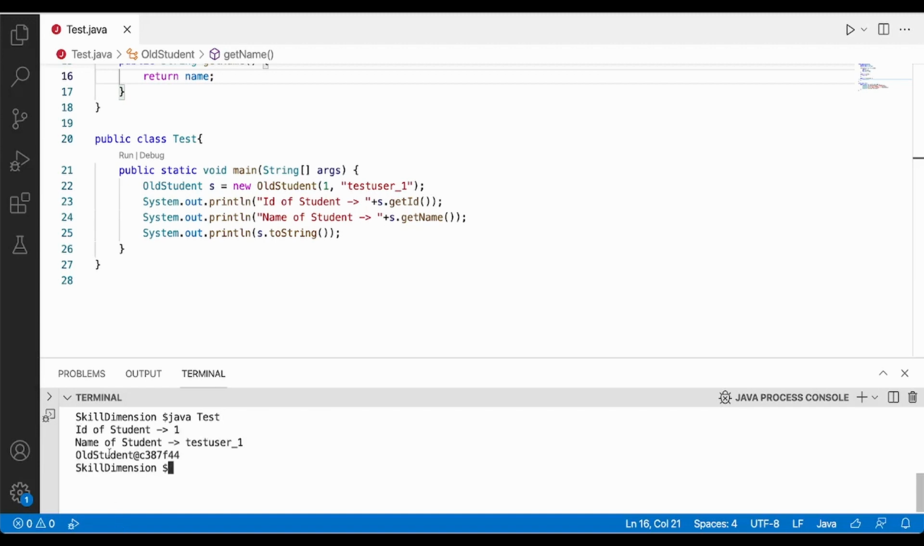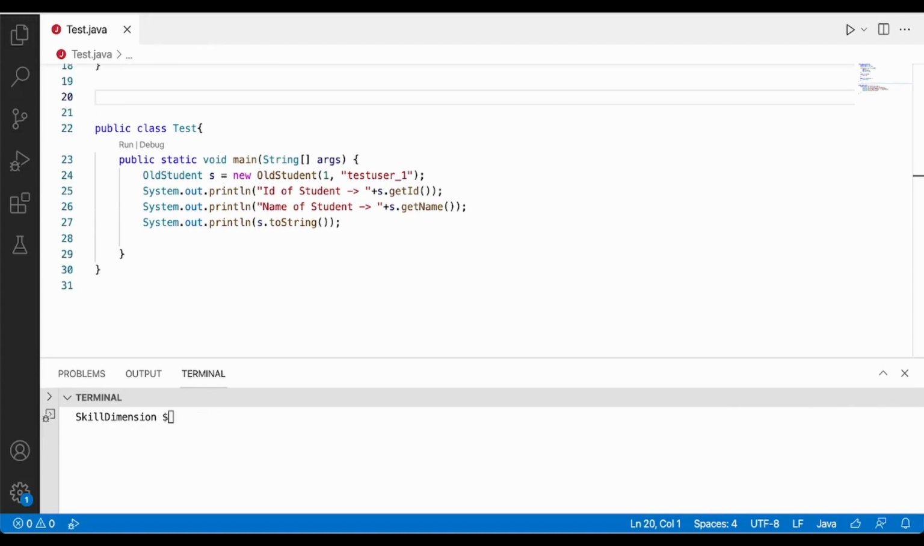As you can see, once I have run this, the ID of the student has come as 1, which we have declared, and the name is test_user_1. But as you can see on the third line, this is the object value and it is not printing the toString, because we have not given the implementation of toString for this particular immutable class. Let's see how Java records come to the rescue to avoid writing boilerplate code.